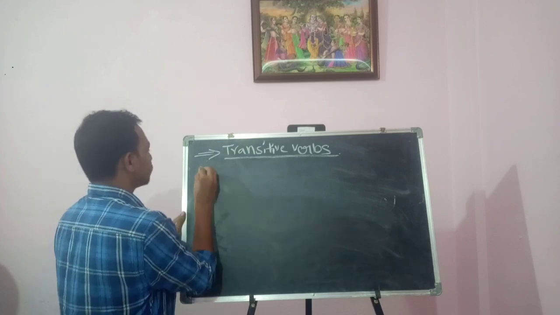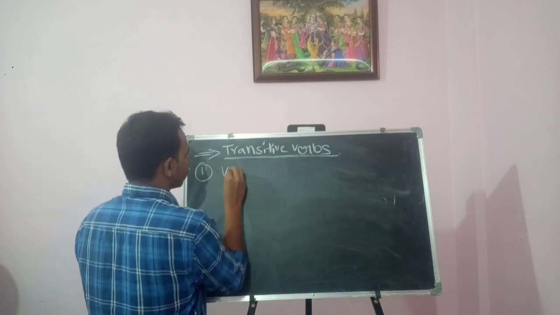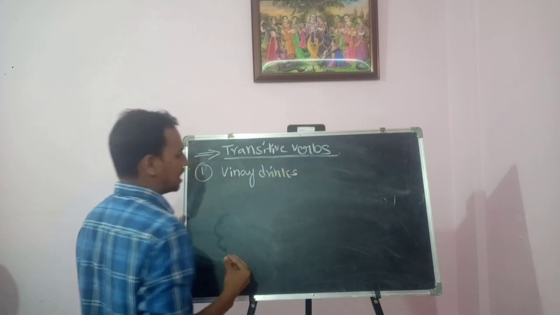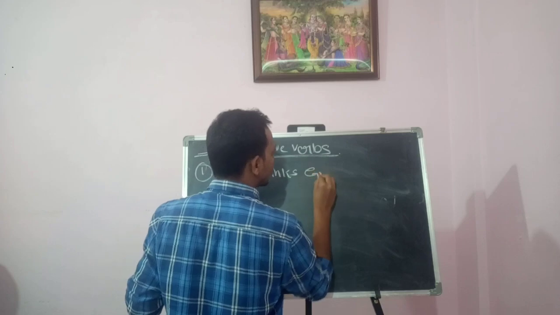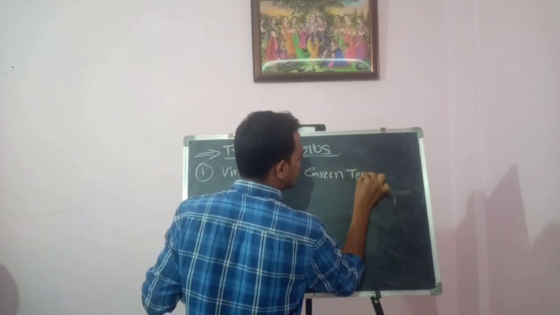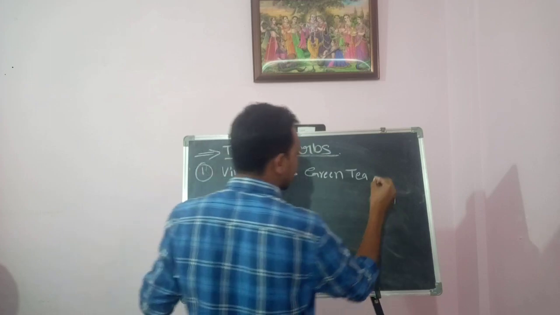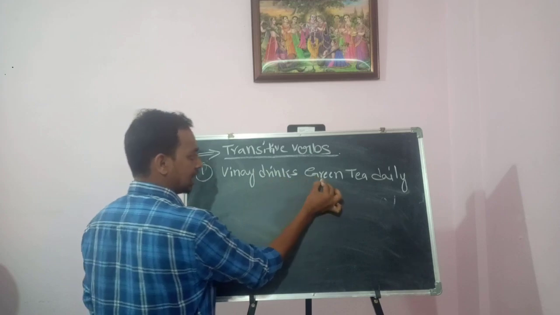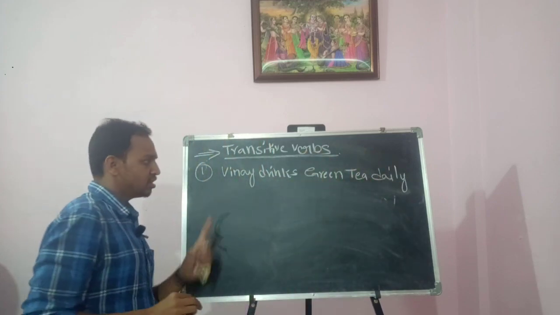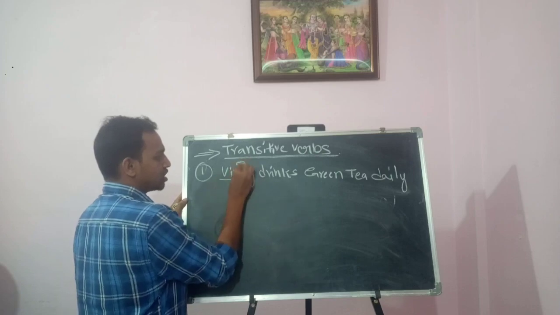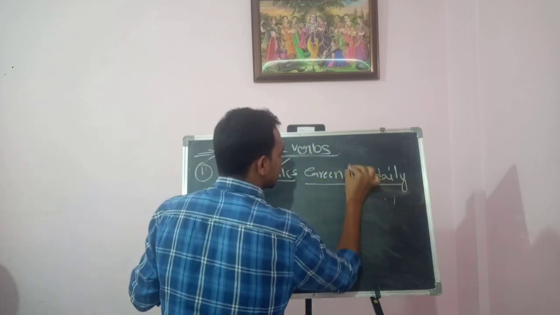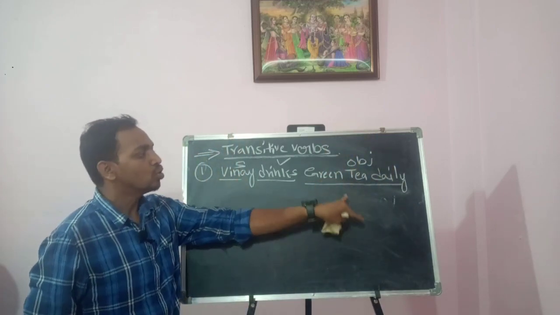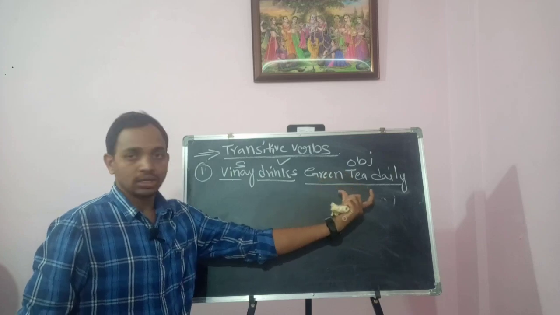For example, Vinay drinks green tea daily. In this sentence you can see Vinay is the subject, drinks is the verb, and green tea is the object. So a sentence which is followed by an object, that is called a transitive verb.